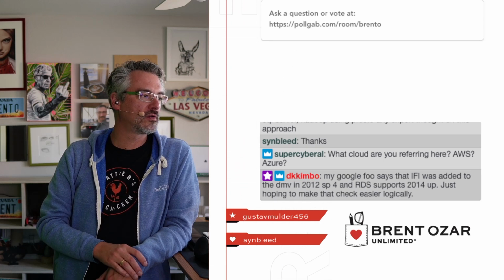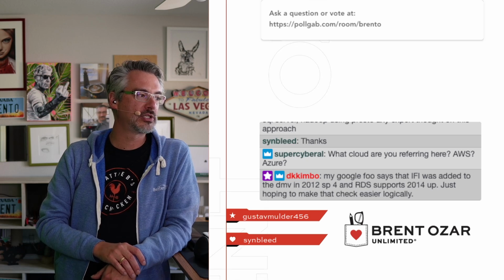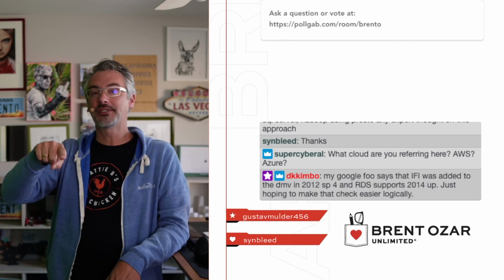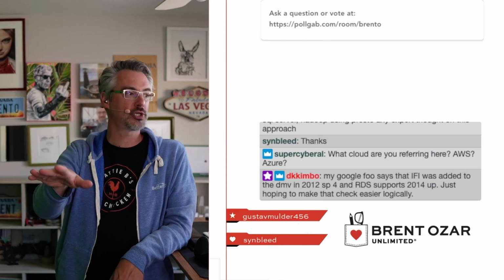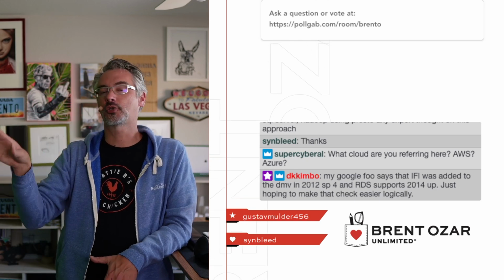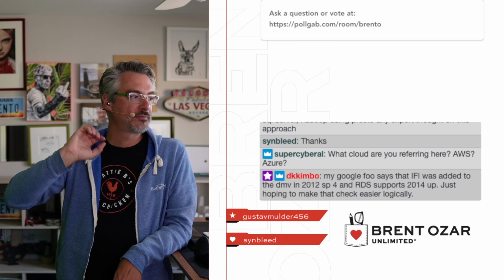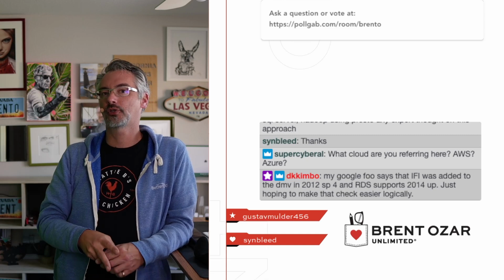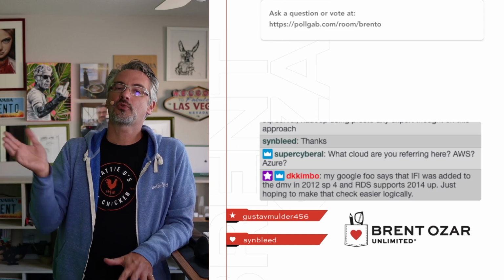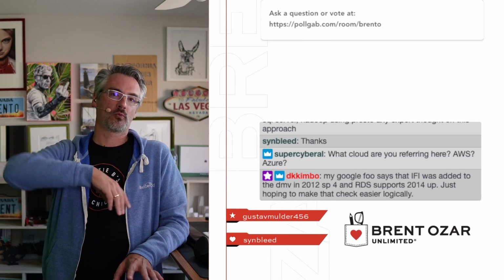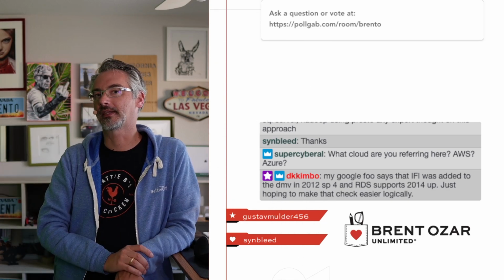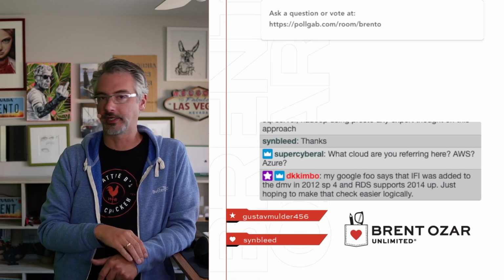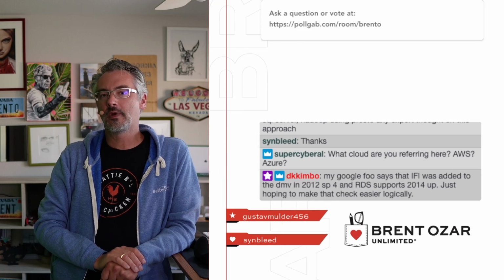DK Kimbo says, so my Google foo says that instant file initialization was added to the DMV in 2012 SP4. RDS supports 2014 up. Oh, that's cool. I don't think it was in 2014 RTM either. Just to check. I think it was even a build in 2014, which is kind of messed up. But also just to say, SP Blitz supports all versions going back to 2014 for sure. 2012, we try not to break. We try to still support it. We try just not to write things that are broken. But I'm with you in that I really would like that check to be a lot easier because it's kind of convoluted now.